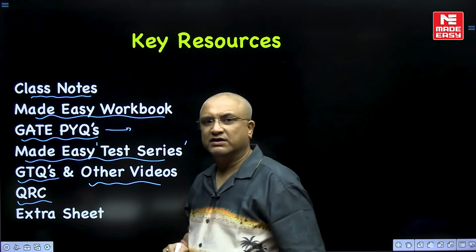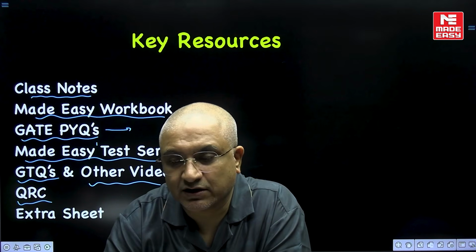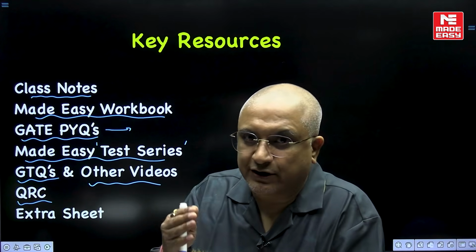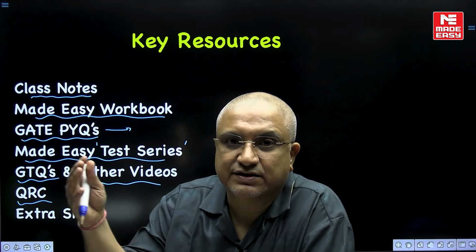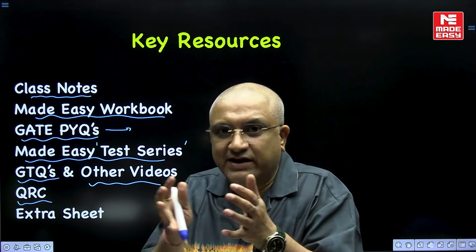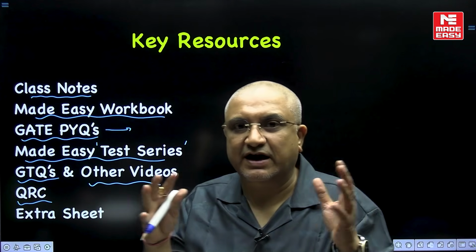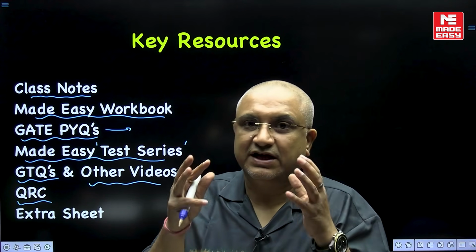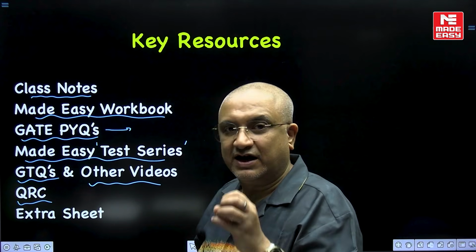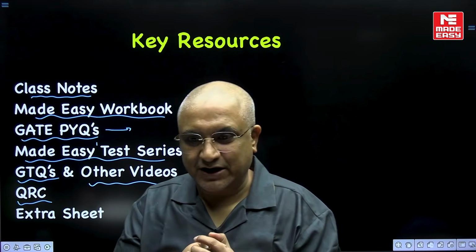Next thing is QRC, Quick Revision Course, which is often given to students during November and December once they are through with the course. For example, I have done aptitude and reasoning completely in say about 50 hours. After that, this is quite like a booster dose: in 5 to 8 hours I'm going to cover everything that was covered in 50 hours, in capsule form.